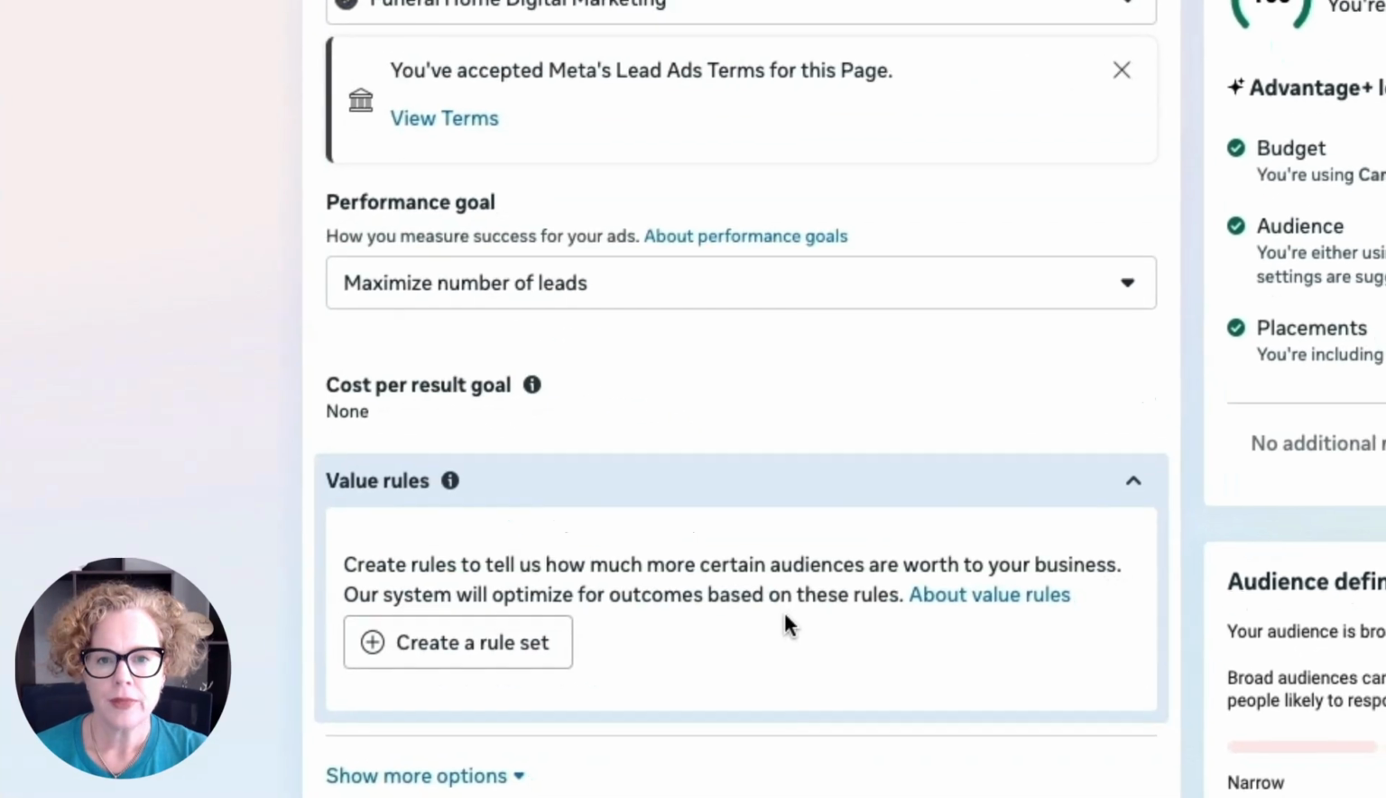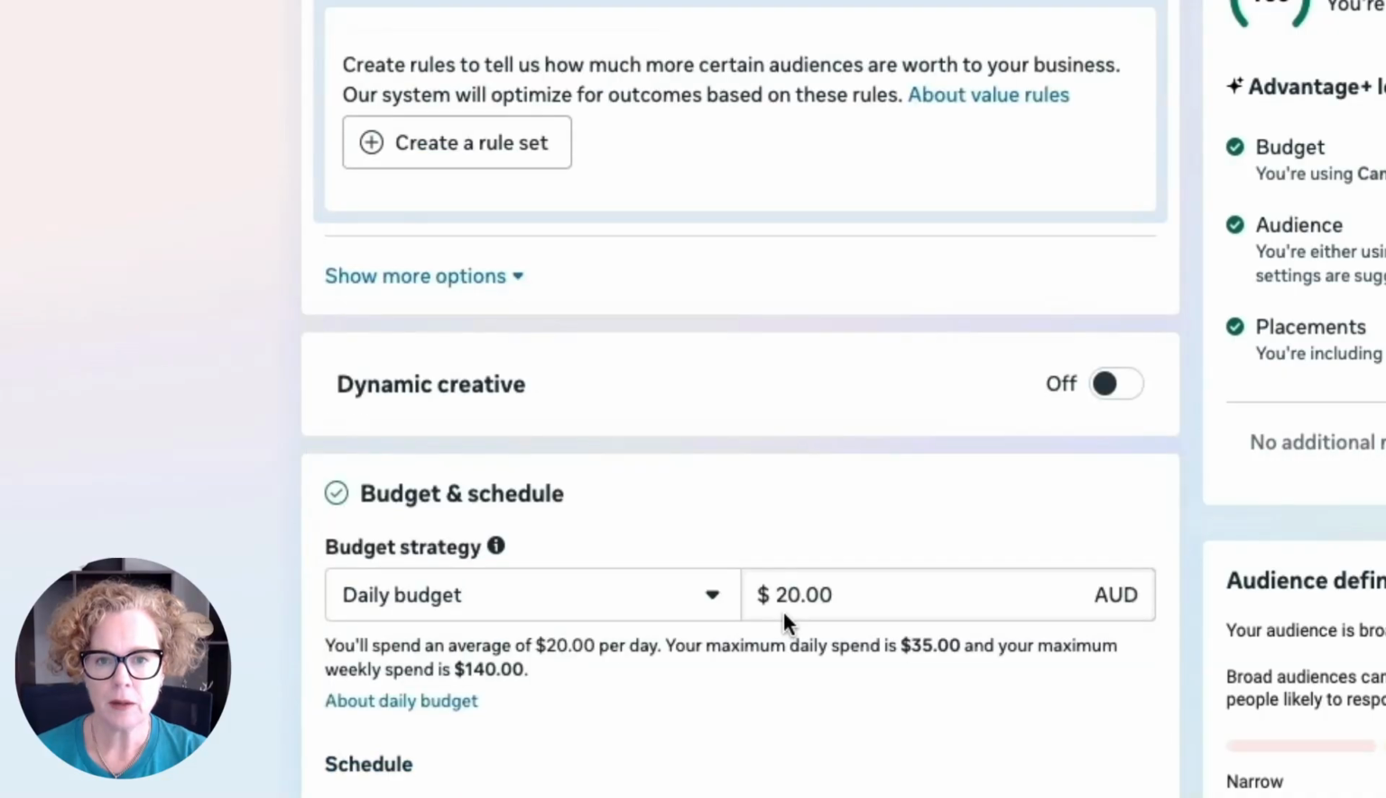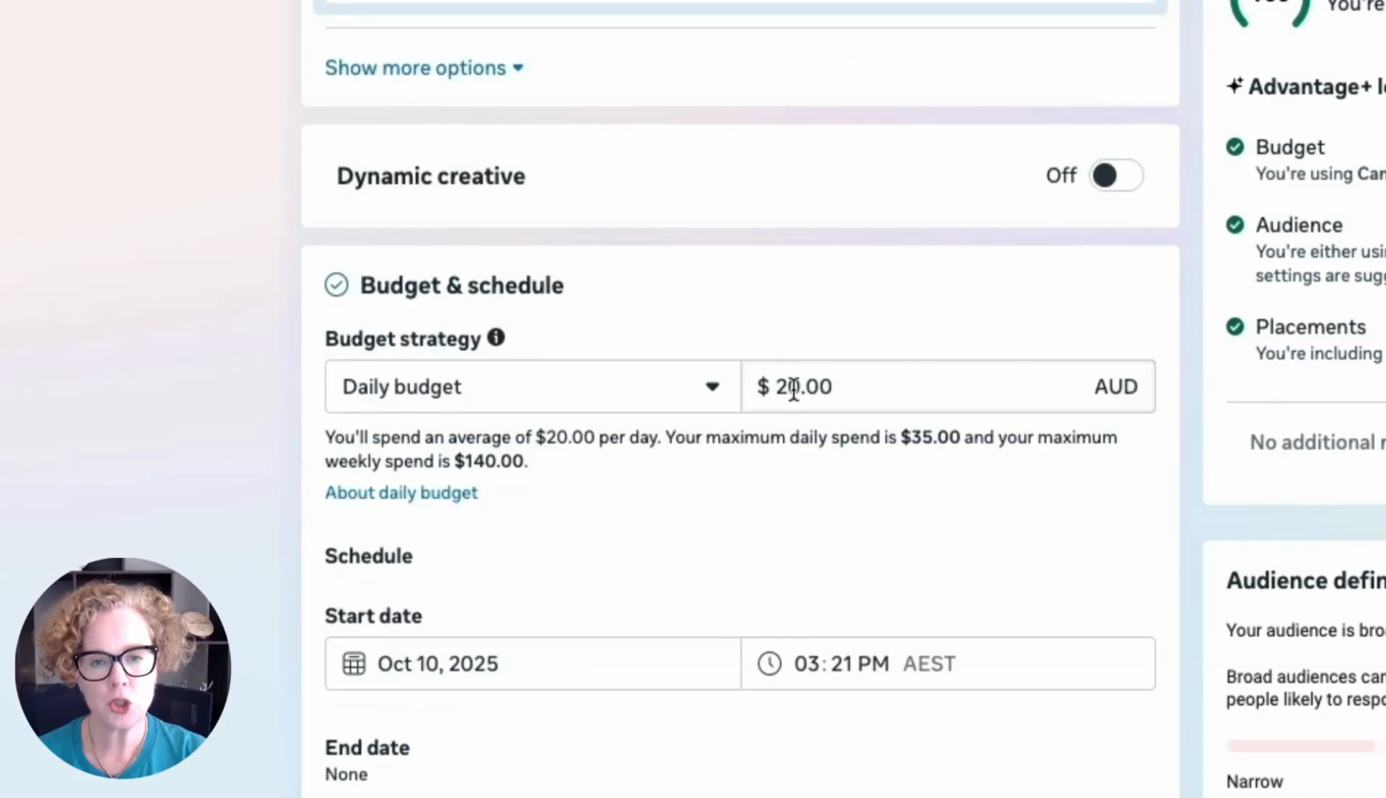Easy as that. Then we come down to our budget. This is where you will say how much you want to spend per day. Now pay attention to this because it does say while you want to spend $20, your maximum daily ad spend is $35. Facebook may go over that daily budget that you set, so be aware of that. Set the budget that you want.